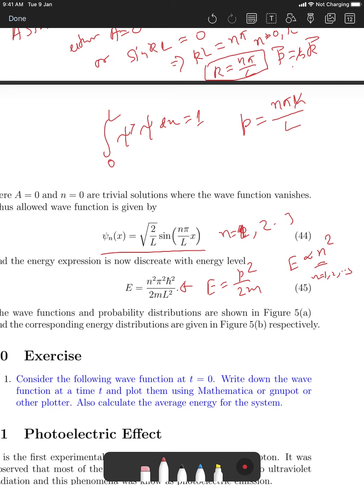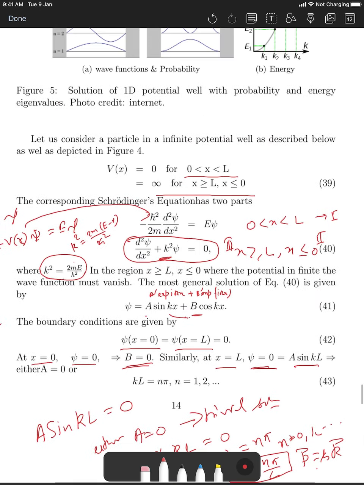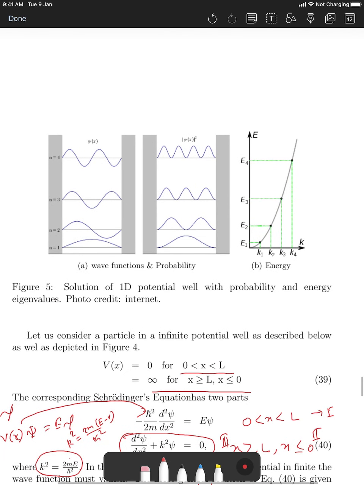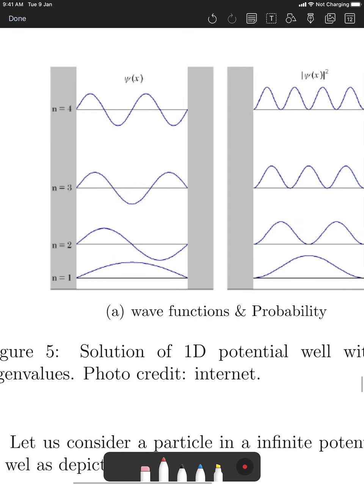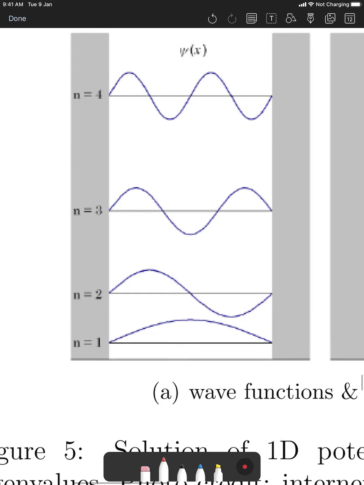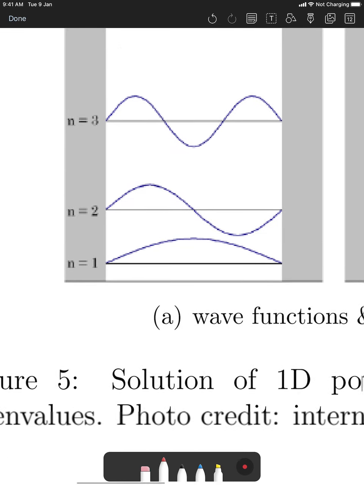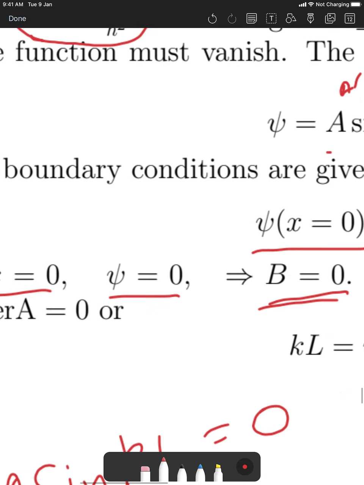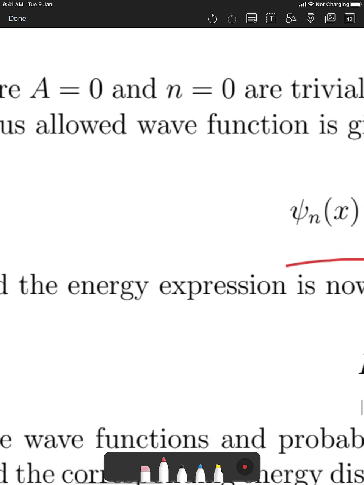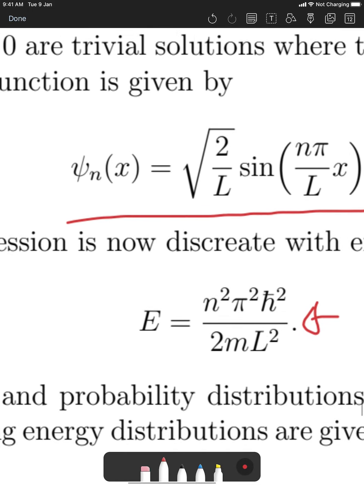So let's look at the solution graphically and try to understand what it tells us. Let's look at the wave function first. So the first wave function, let me go there. If you remember the normalization, it's n pi over L.